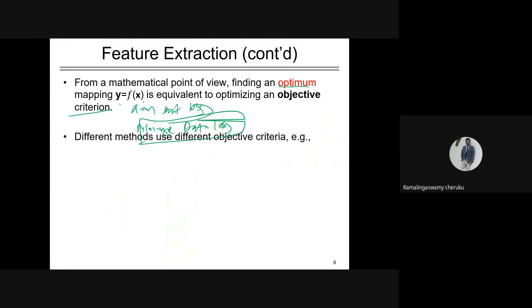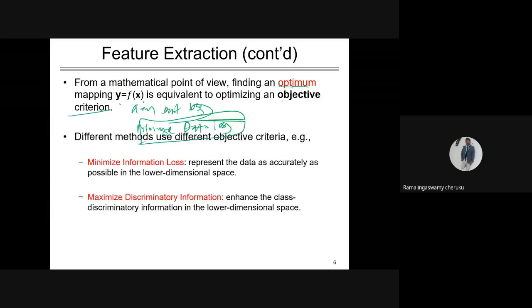To this end, to minimize this objective function, whether you want to retain more information or minimize the loss, both are the same. Minimizing loss or retaining more information is the goal. There are different possible methods, and one famous method is principal component analysis. PCA works on the principle of minimizing the information loss, representing the data as accurately as possible in the lower dimensional space.